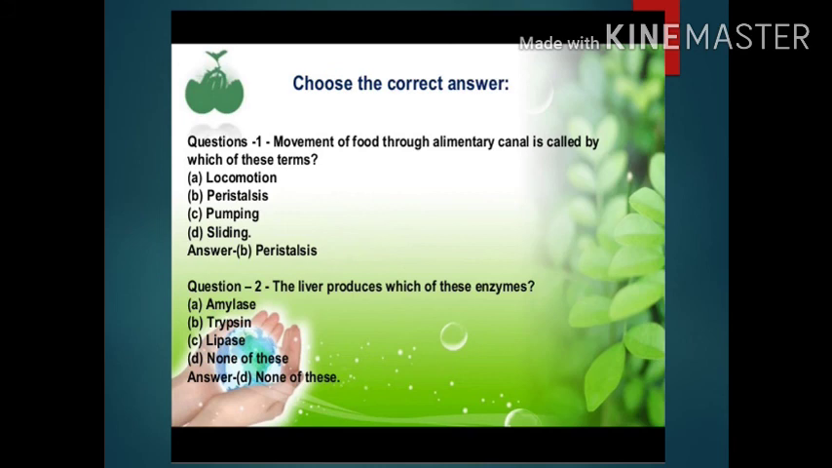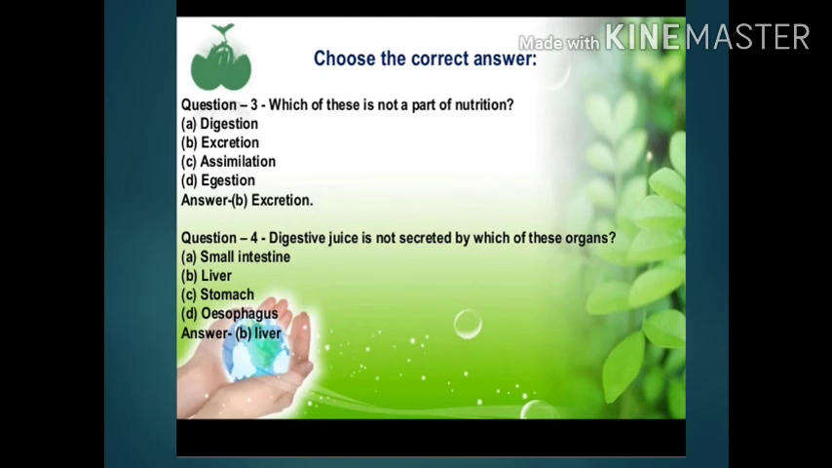Question 3. Which of these is not a part of nutrition? Option A, digestion. B, excretion. C, assimilation. D, egestion. Question 4. Digestive juice is not secreted by which of these organs? A, small intestine. B, liver. C, stomach. D, esophagus.